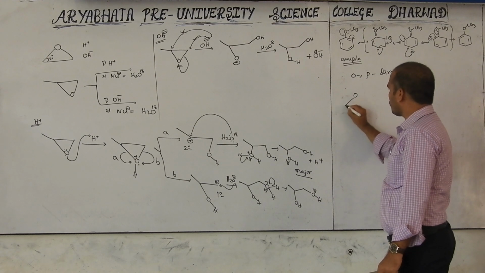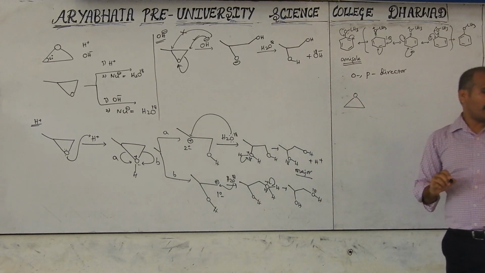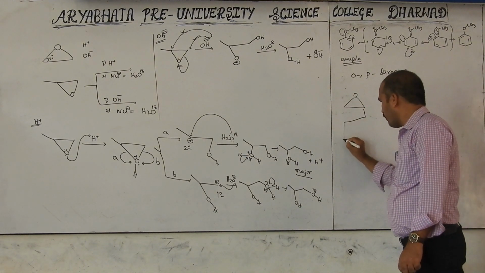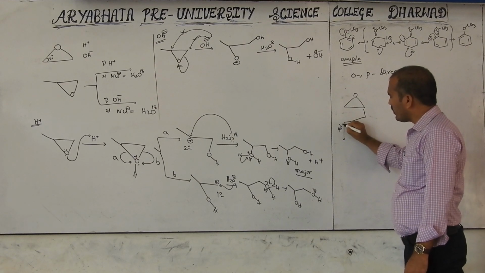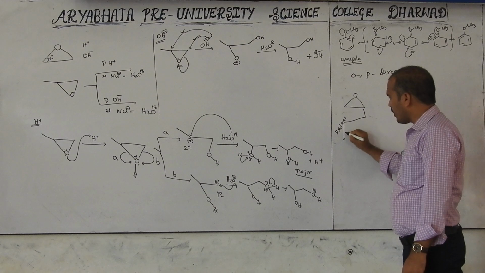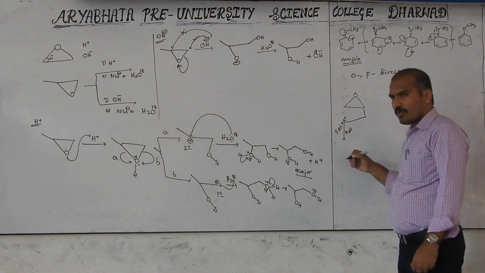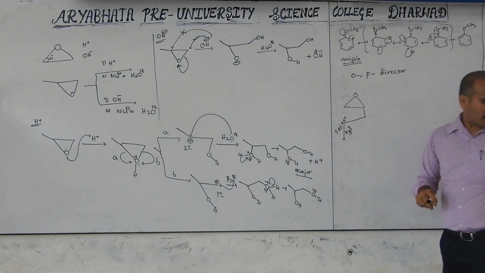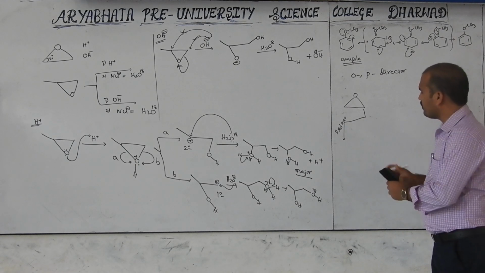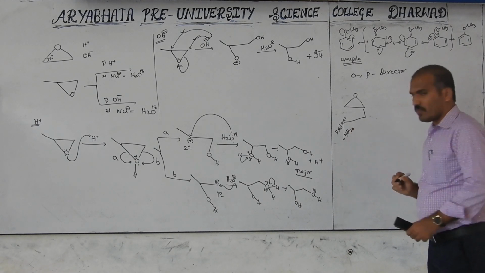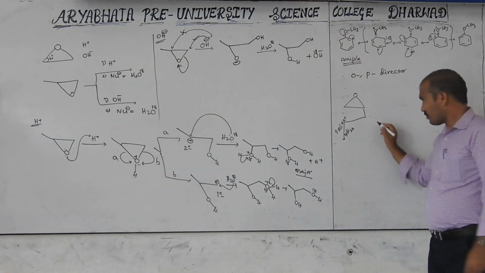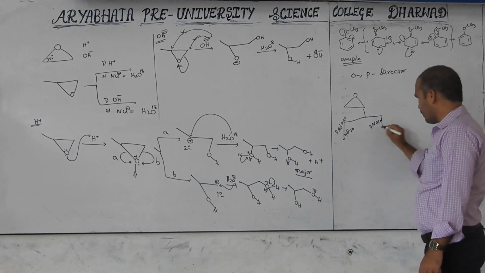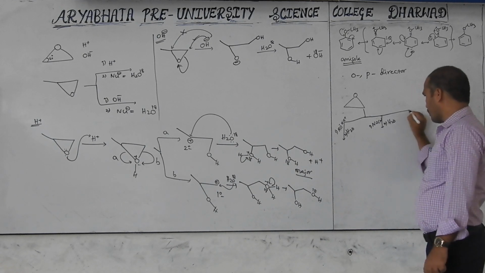Now I am simply giving one mechanism. Consider like this. This is a reactant, and now I am not giving any substituent. First step RO minus Na plus, second step H2O or H3O plus. This is acidic medium in the second step. Since it is the second step, we have H2O only. What is the product from here? Another one: first step NaCl, second step H2O. What is the product from here?